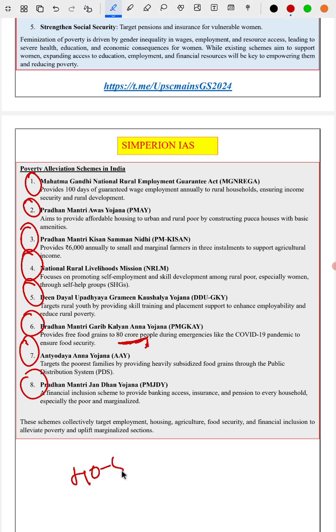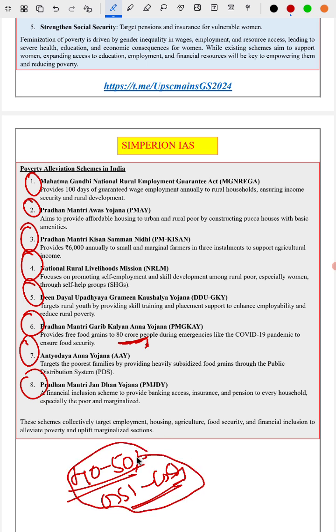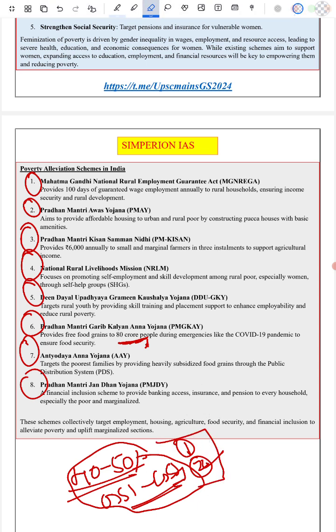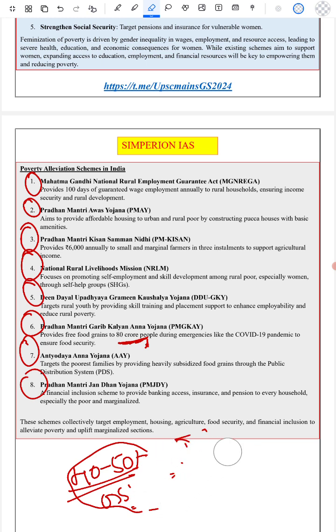40 to 50% of the questions in GS, that is General Studies 1 to GS 4, are repeated from the PYQs. So PYQs are very important to guide what to study. Point number 1: a lot of questions are directly repeated from the PYQ. That is another importance, so please don't neglect the PYQ. To get a good rank and clear this exam with flying colors, the PYQs are very important along with